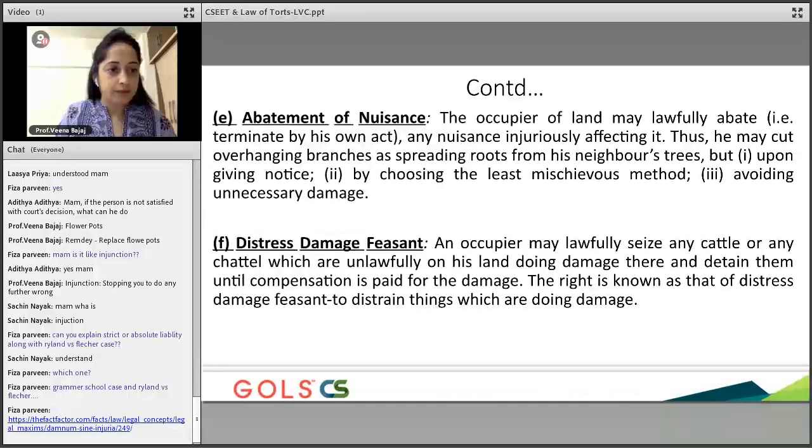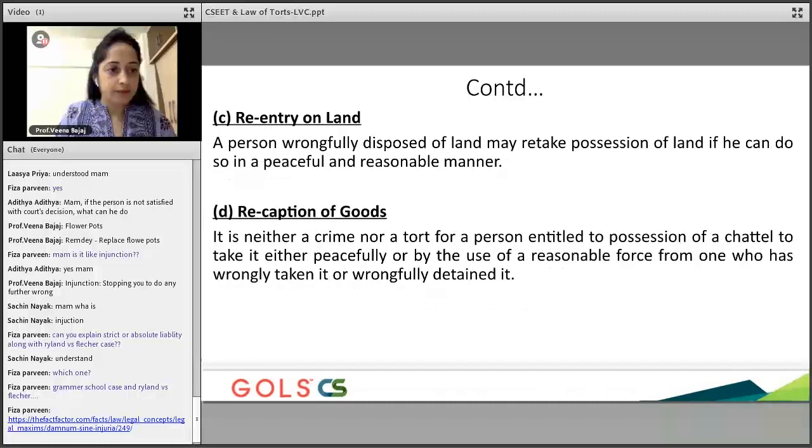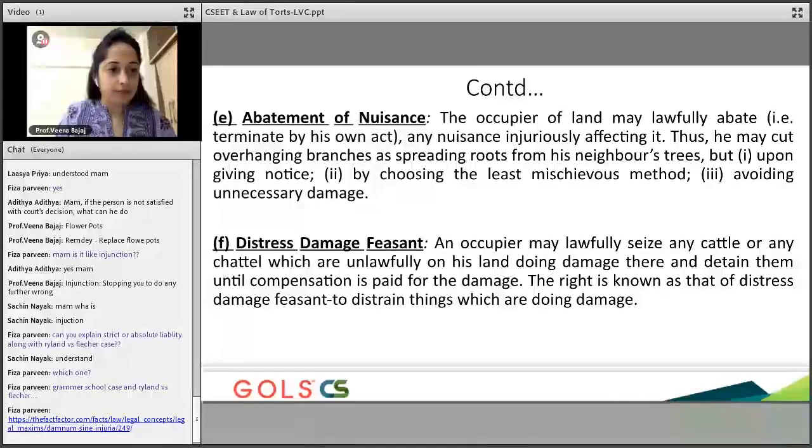Understood, guys? We'll just finish this and then we'll go to the case law which is given by abatement of nuisance. That's another extrajudicial remedy. Extrajudicial means these are actions that you yourself as an individual can take, and you need not approach the court, because every time you cannot go to the court, right? The court will also tell you, that's like every second day you're coming to me. So in that case, what do we do?